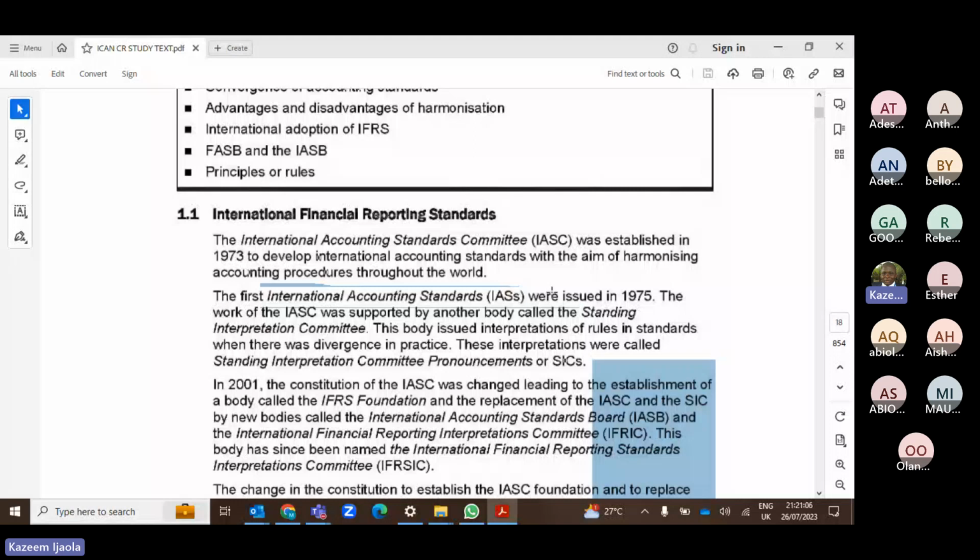So I've explained the history of IAS and when IAS was first issued, which was 1975. Also, all the interpretations of the ambiguous parts of IAS can be found in a document known as SIC, that is the Standing Interpretation Committee. All the ambiguous parts of the IAS are interpreted in the SIC.